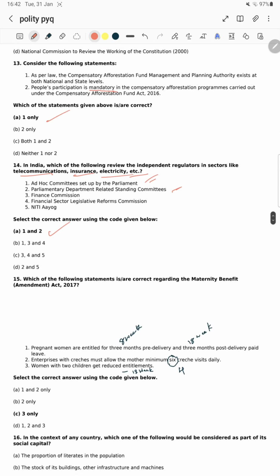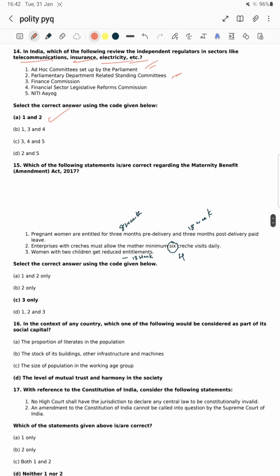Next question, which of the following statements is correct regarding the Maternity Benefit Amendment Act 2017? Last 3 years there is no questions on maternity benefit. In 2017, actually the Maternity Benefit Act is amended, so the question is asked on the current affairs basis.